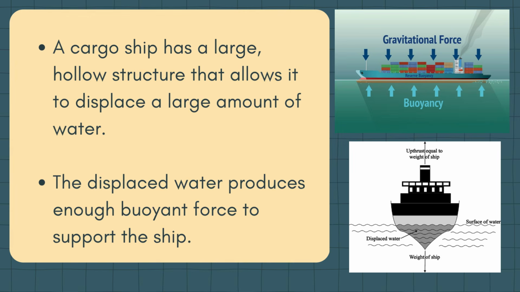Look at this example, a cargo ship. A cargo ship can be extremely heavy, but it can still float. So here's our question. Why can a cargo ship float even though it is very heavy? So that's correct, because of buoyancy. So let's make that answer more complete. A cargo ship has a large hollow structure. Its shape allows it to displace a large amount of water. The displaced water produces enough buoyant force to support the weight of the ship. So remember, it is not simply about being heavy or light. Shape and displacement matter.